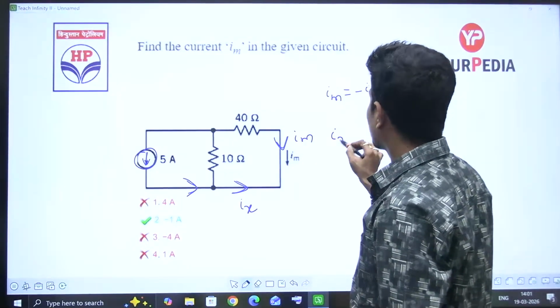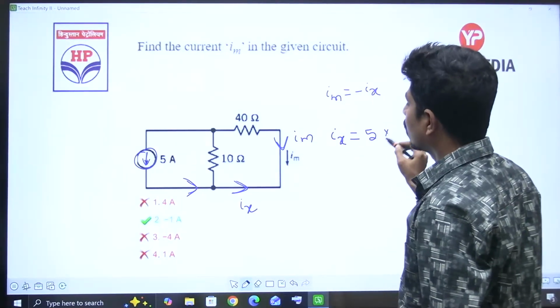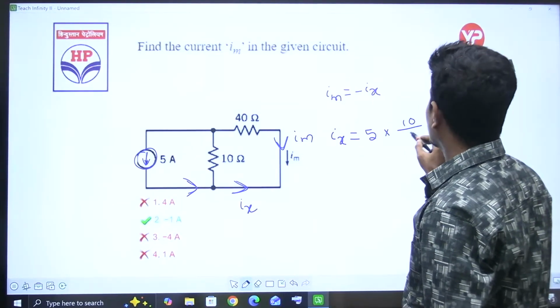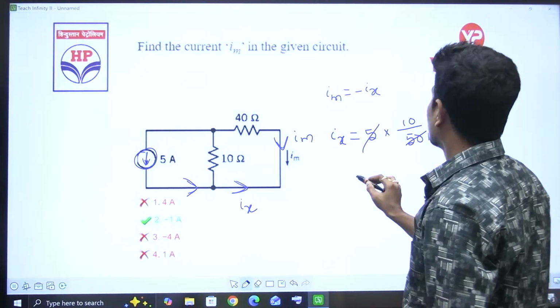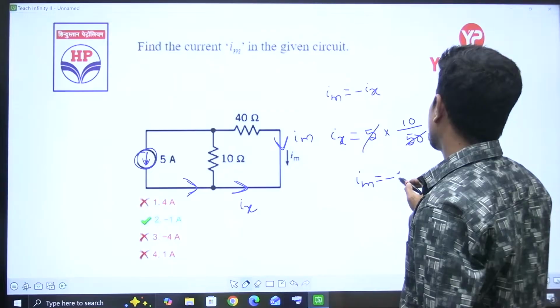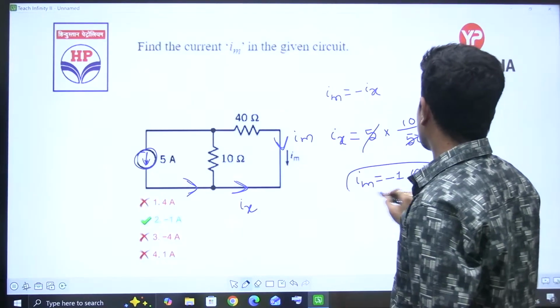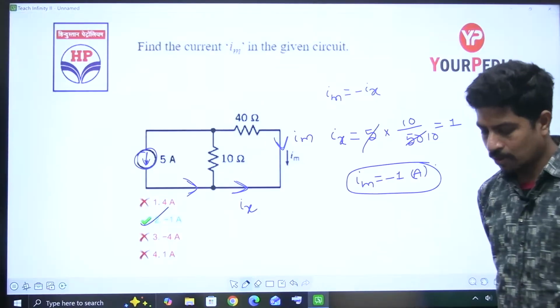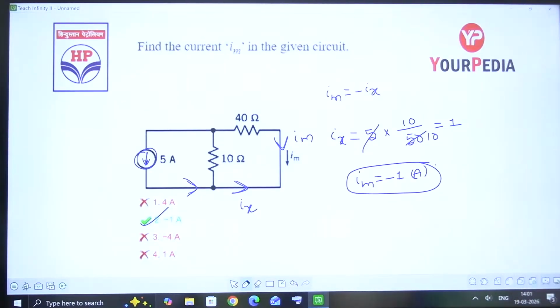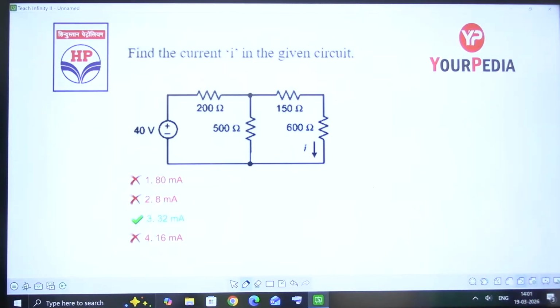The Ix formula is current division: 5 into the opposite resistance by the total resistance, 50. 5 tens are 50, 10 tens, 1 gone. So Im is equal to minus 1 ampere. Option is 2. Yes or not? Yes. Next.